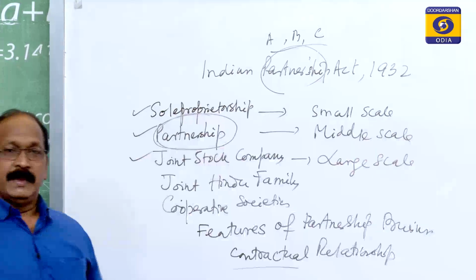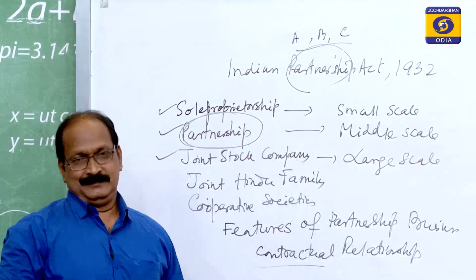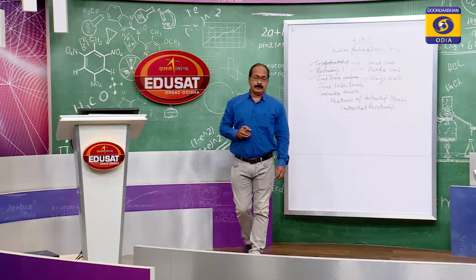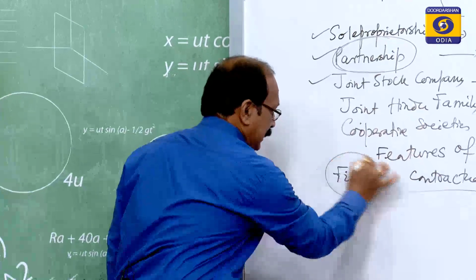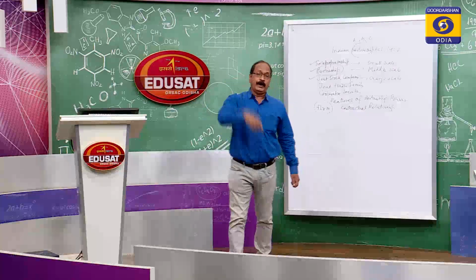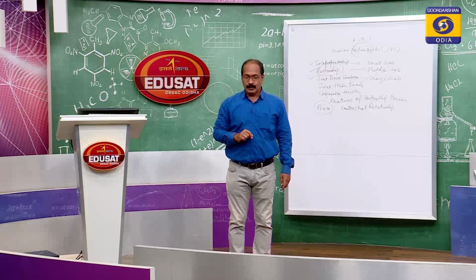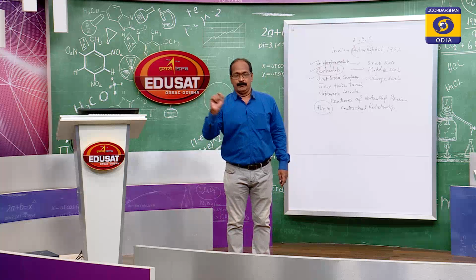Individually we call each of them a partner, but collectively we call that a firm, F-I-R-M. And the name under which this business runs is known as the firm's name.